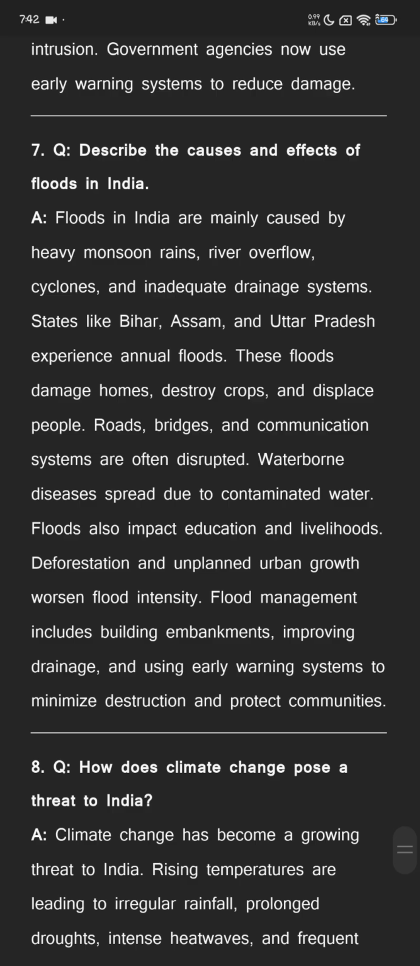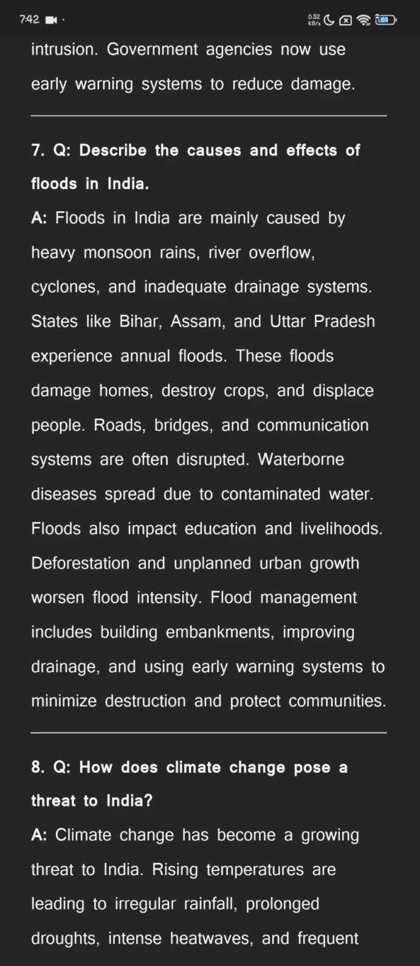Describe the causes and effects of floods in India. Floods in India are mainly caused by heavy monsoon rains, river overflow, cyclones, and inadequate drainage systems. States like Bihar, Assam, and Uttar Pradesh experience annual floods. These floods damage homes, destroy crops, and displace people. Roads, bridges, and communication systems are often disrupted.